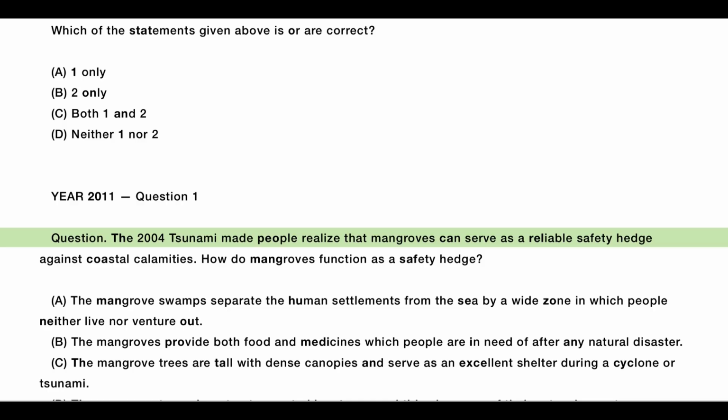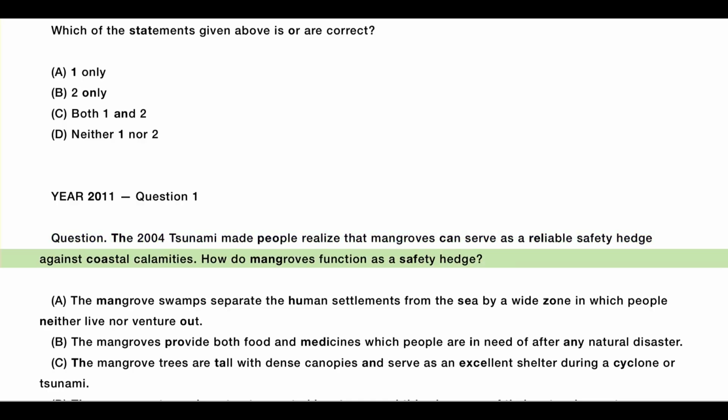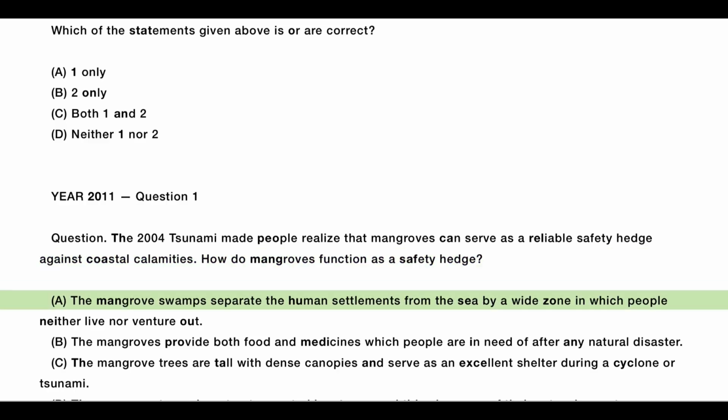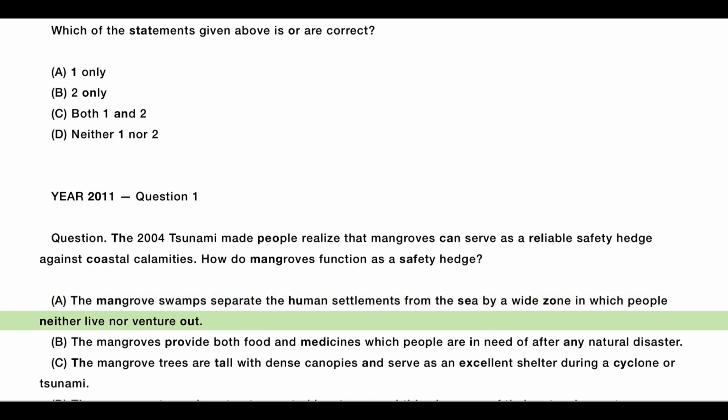Year 2011, Question 1. The 2004 tsunami made people realize that mangroves can serve as a reliable safety hedge against coastal calamities. How do mangroves function as a safety hedge? A. The mangrove swamps separate the human settlements from the sea by a wide zone in which people neither live nor venture out.